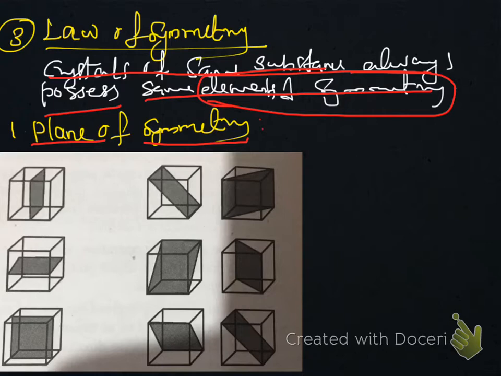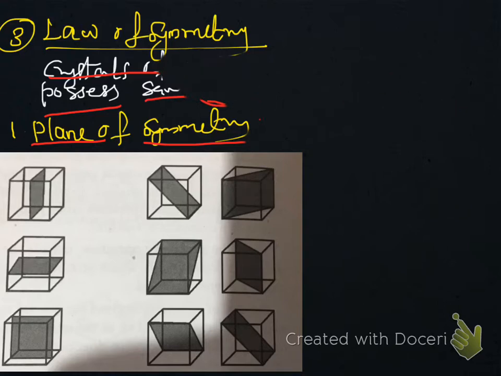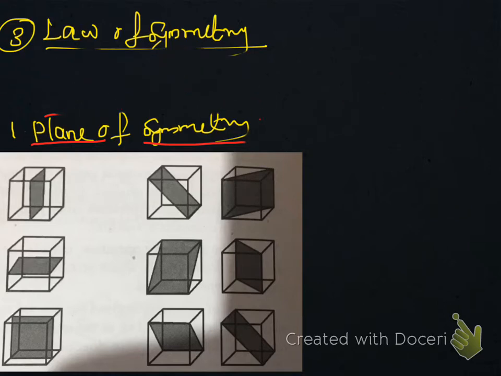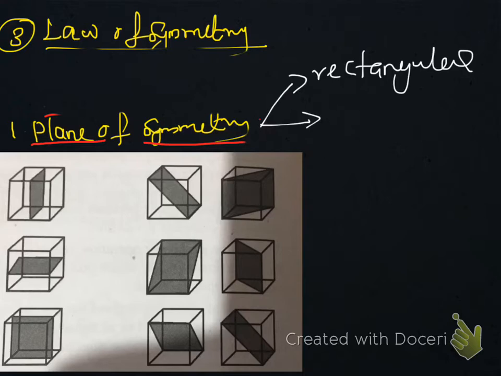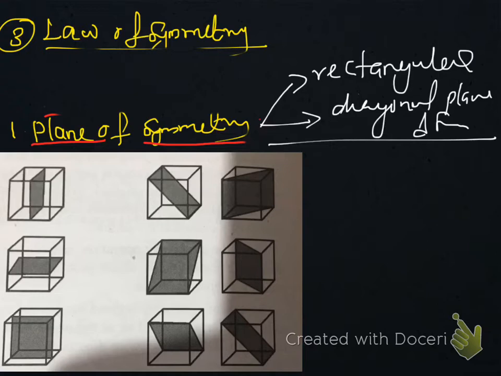For a cubic system, we have 2 kinds of plane of symmetry, which are the rectangular plane of symmetry and the diagonal plane of symmetry. At first, the rectangular plane.